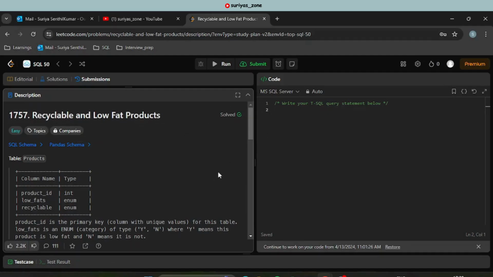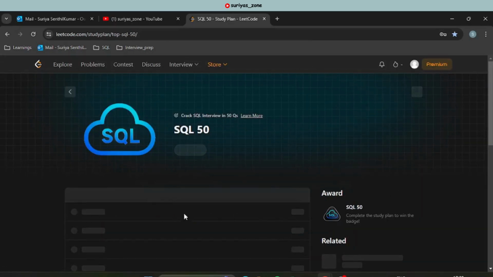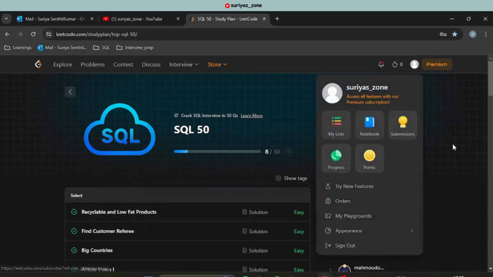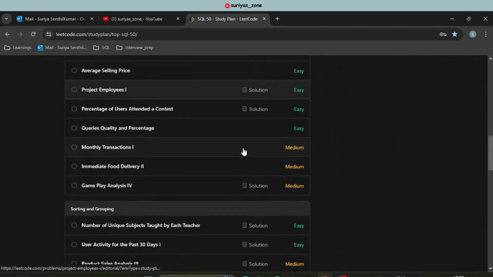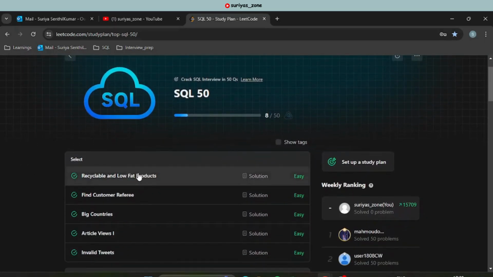So this is the UI actually. Once you click in, let me go back, I'll show you what is happening inside. This is the UI of our Top 50 course. I have already signed in, like you can see Surya Zone, and here you can see the problems which are present. You can click on this particular question, Recyclable and Low Fat Products, to solve this problem, and it will open in a new tab.